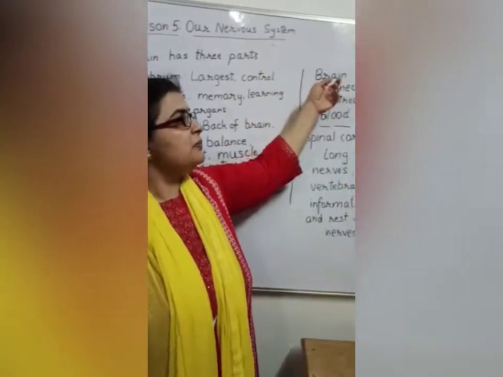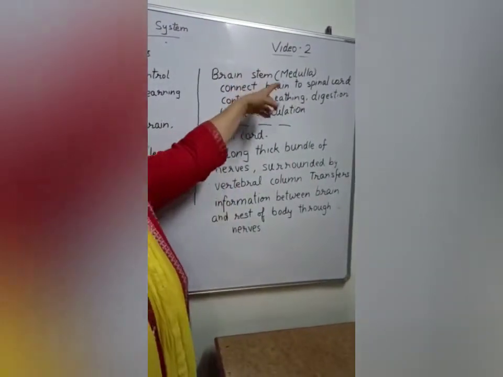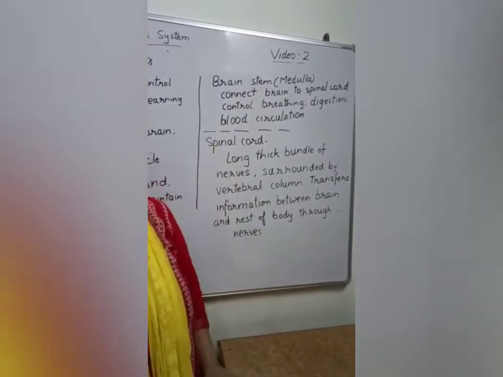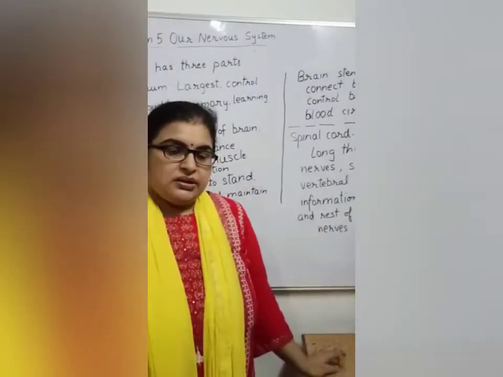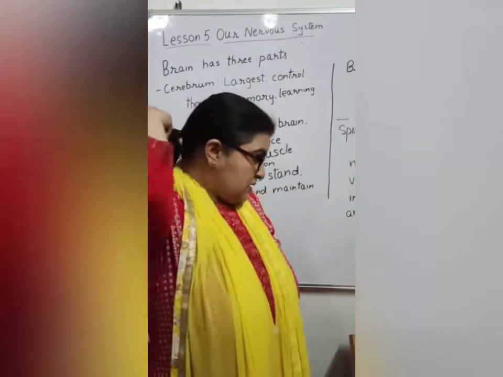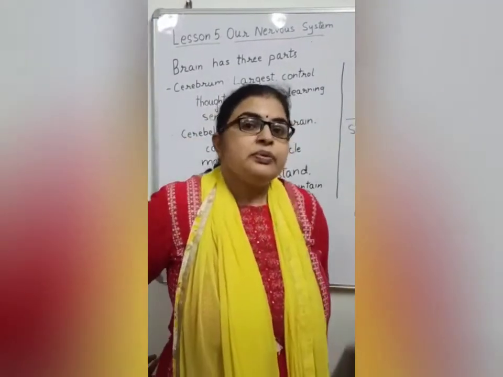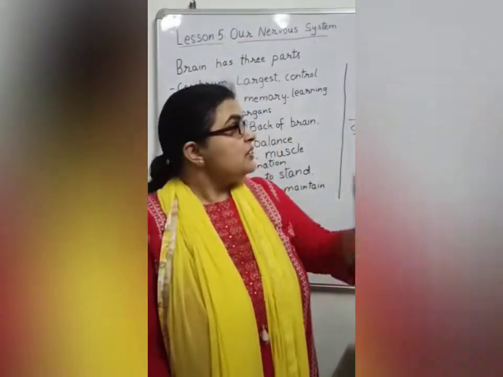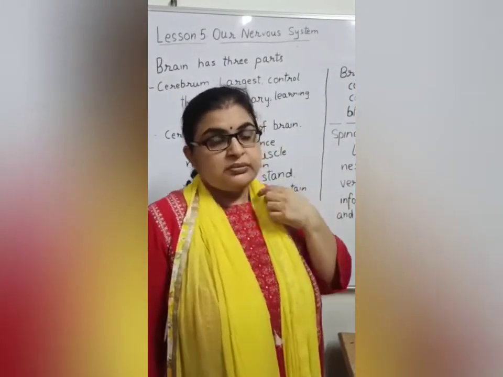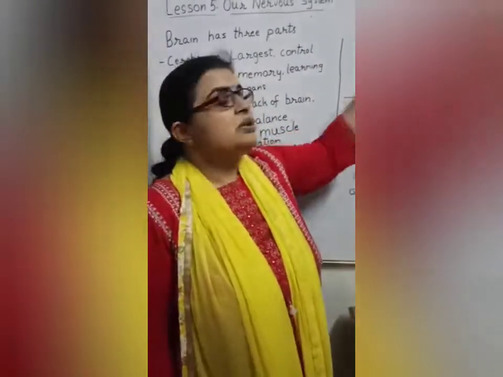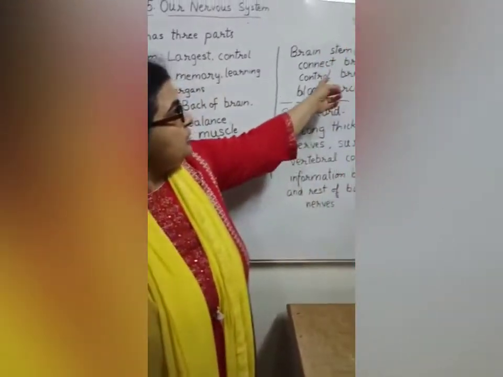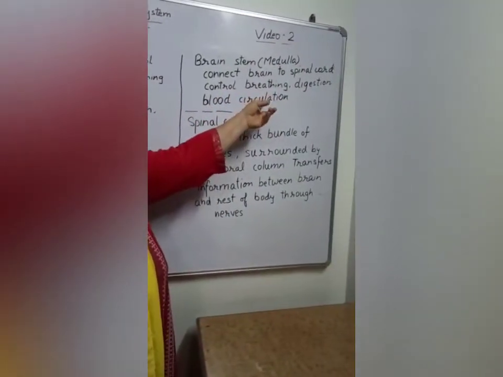Next part is the brain stem. The other name of brain stem is medulla. So what happens? It connects the brain to the spinal cord. In the last video you read about the vertebral column, last chapter. That is something that is coming from here till the last hip bone, from the neck to your hips. That is the vertebral column. So the brain is connected with the vertebral column or with the spinal cord through the brain stem, and with the help of it controls the breathing, digestion and the blood circulation.